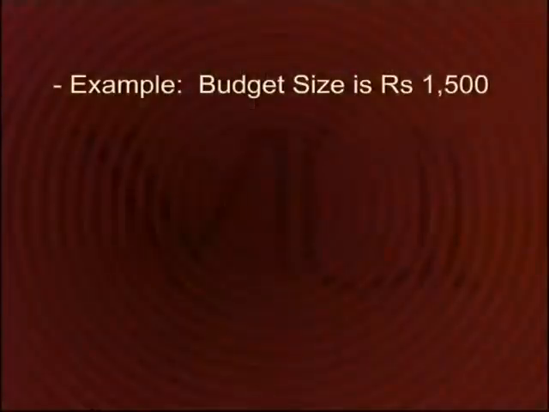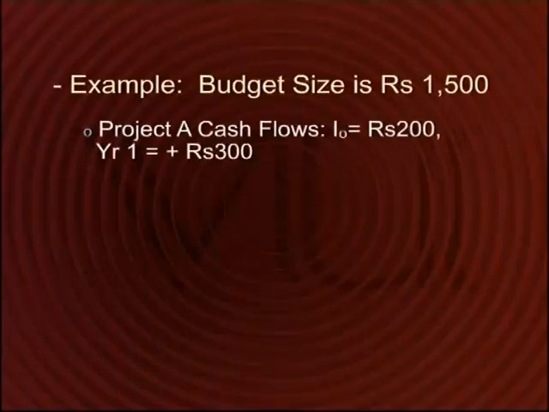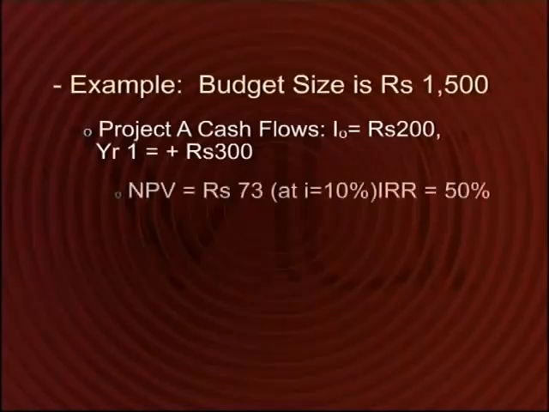In this particular example, our budget size, let's say, is 1,500 rupees. We'll take a look at two projects. One of the projects, Project A, has a cash flow pattern as follows. Project A has an initial investment of 200 rupees, a net positive cash flow of 300 rupees in year 1, and the life of this project is only 1 year. If you calculate the NPV at a required rate of return of 10%, it comes out to be 73 rupees.